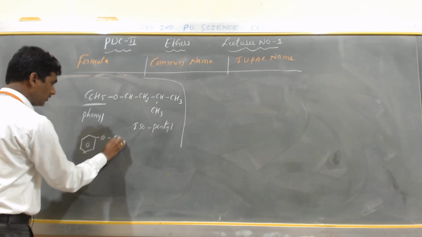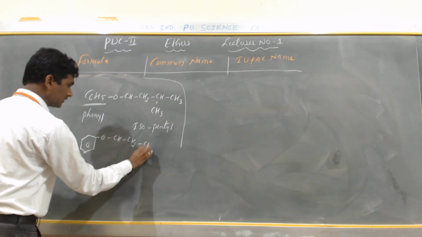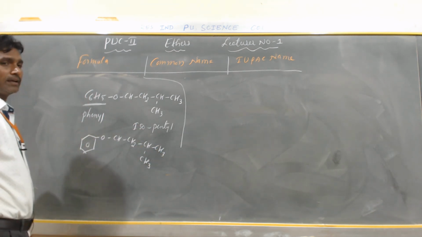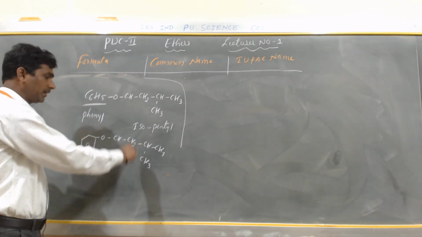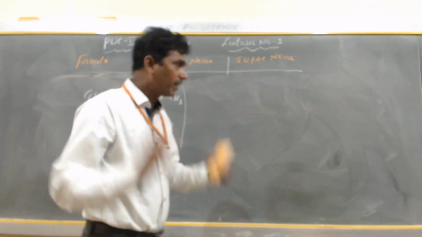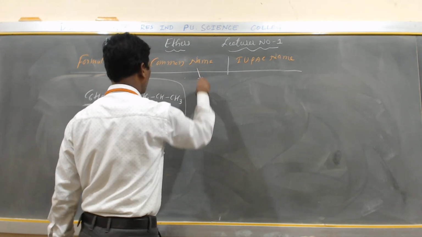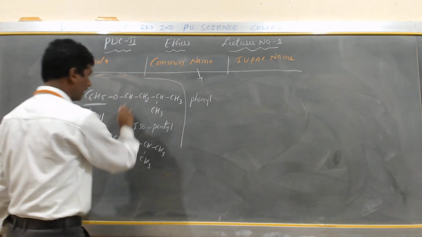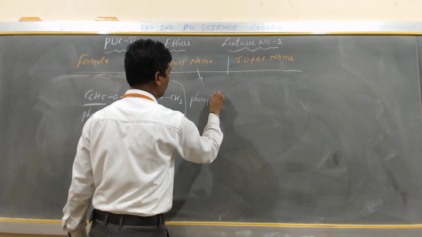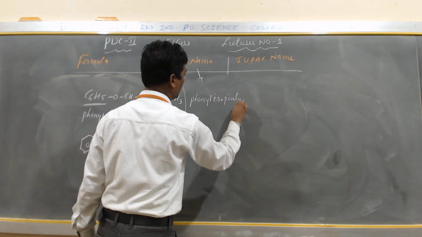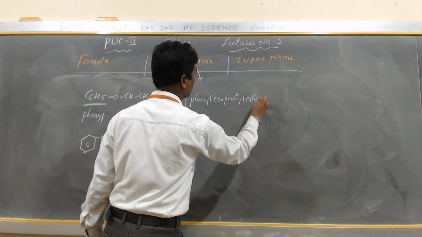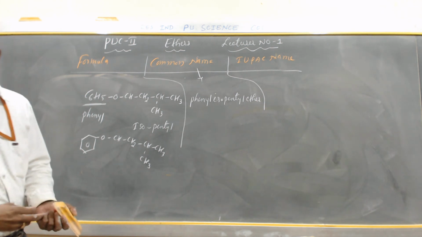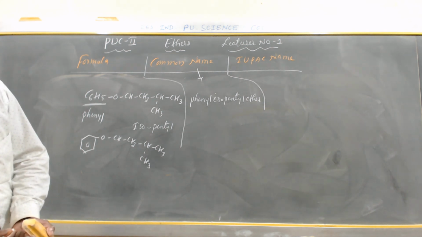O, CH2, CH2, and the same CH(CH3)2 I am writing. Is it correct or not? Yes. So how many carbons are here? 6 carbons, but this contains only 5 carbons. So that's why you consider phenyl first, and this is isopentyl. Phenyl isopentyl ether. Okay. So what is the IUPAC name here?